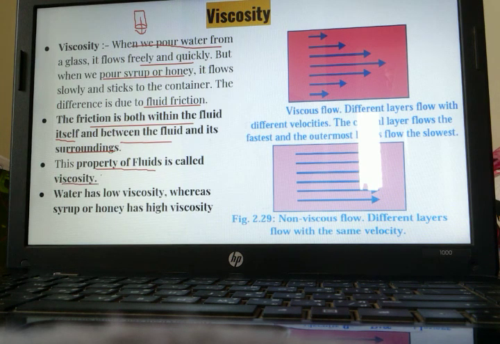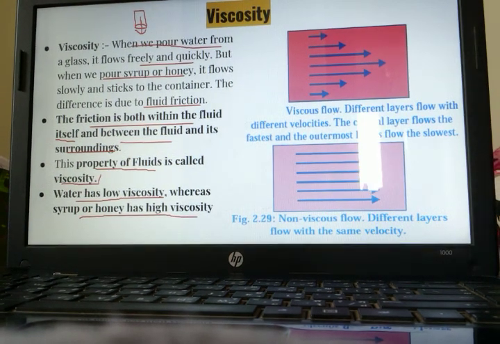So whenever I am telling it is a viscous fluid, means what? It doesn't flow quickly. It opposes flow. It resists flow. Okay. So water is of low viscosity. Water is of very low viscosity, whereas syrup or honey has very high viscosity.